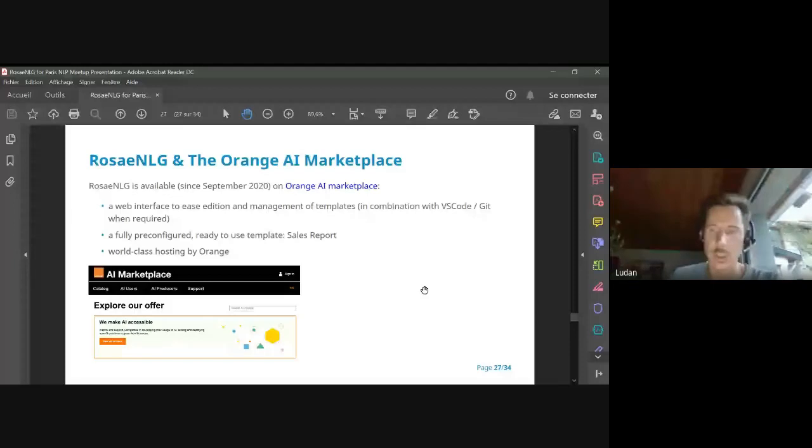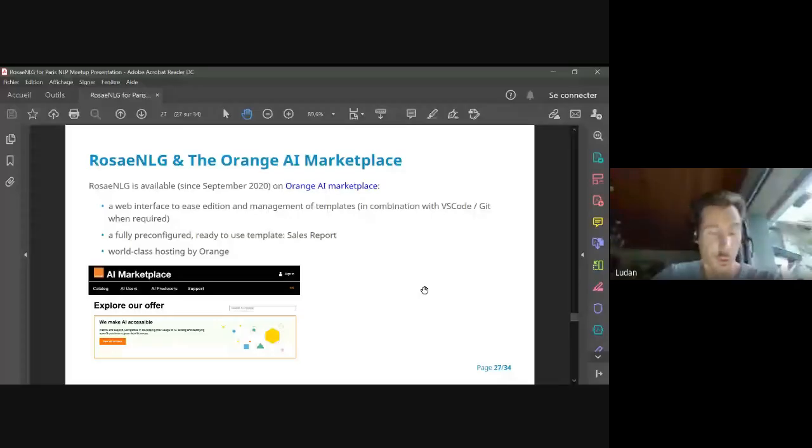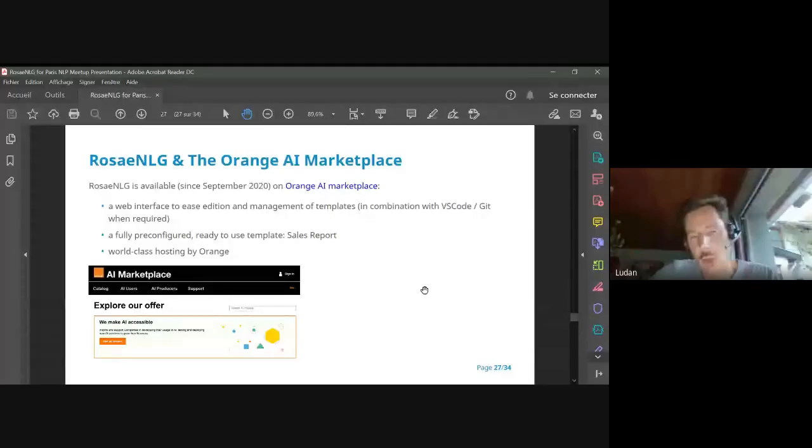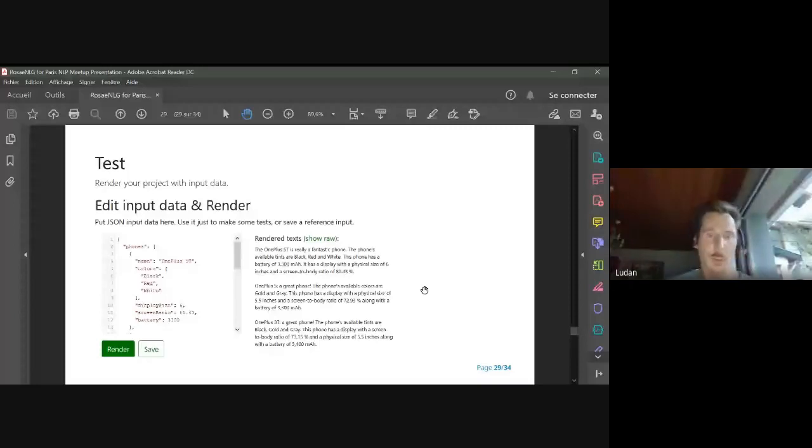You have a pre-configured template, which is a sales report. You just upload sales figures and you will get an out-of-the-box report. And you also have hosting. So you have the API, which is hosted professionally by Orange, which is a service in itself. You don't have to host it yourself. So these are the screenshots of what is available through the Orange marketplace, but I'll go through that very fast. So all the components of the engine are completely open source and will remain.